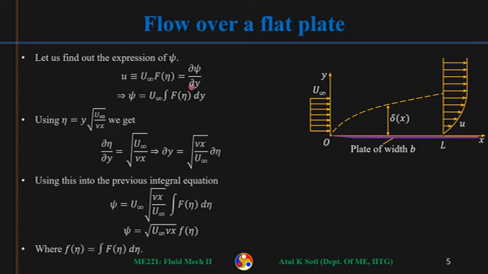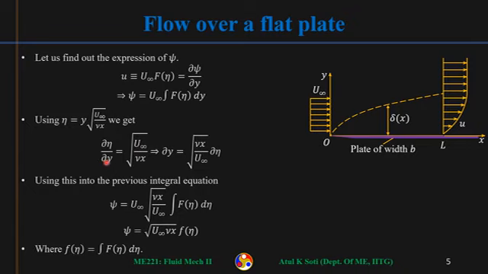Now this is a function of eta, and I'm integrating with respect to y. So we'll use the definition of eta to replace this dy with d eta. Eta is equal to y times square root of u infinity by nu x. Then I can say del eta by del y is simply square root of u infinity by nu x.